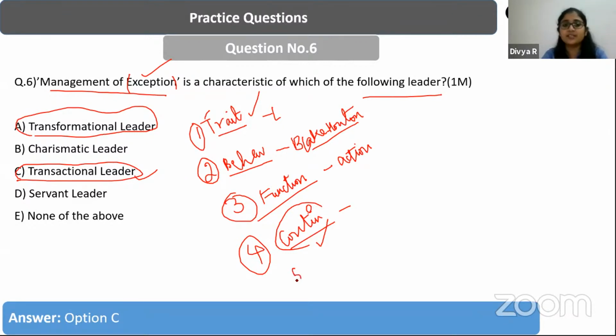Apart from this, we have some other theories which are not categorized as part of all of these things, right? Under this concept, we can have transactional and transformational leaders. Very, very important. As you see, management by exception rightly falls under the category of a transactional leader. And who is the person who spoke about transformational leadership in depth? Which person?